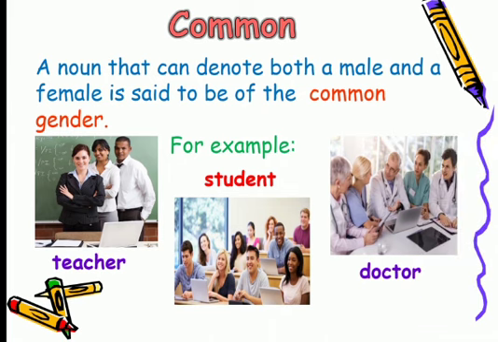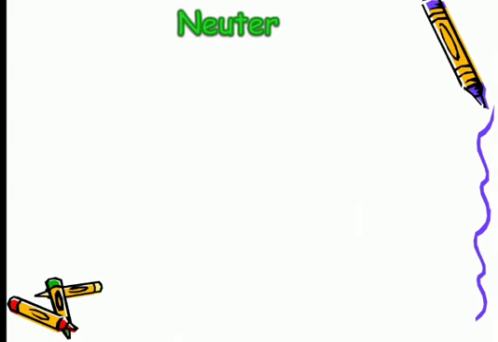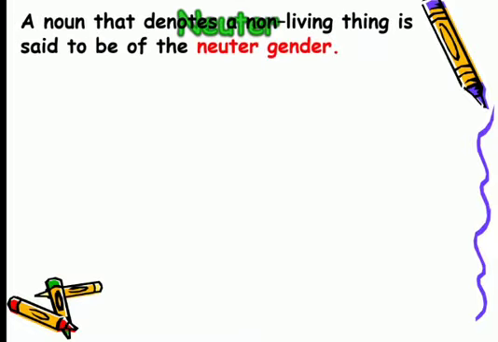Doctor belongs to common gender. A doctor can be a male or a female. Same is the case if we say a lawyer, a baby, a dancer, an artist, a minister. All these nouns belong to common gender.